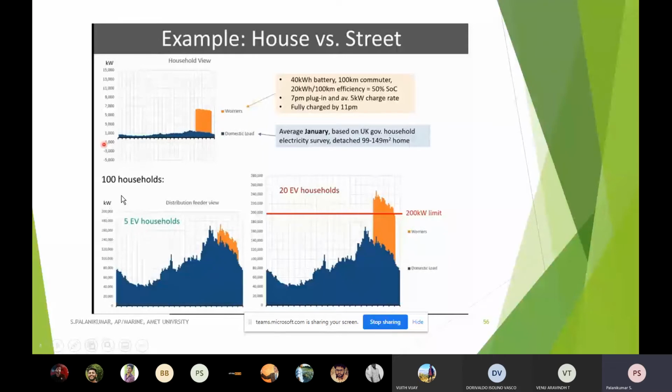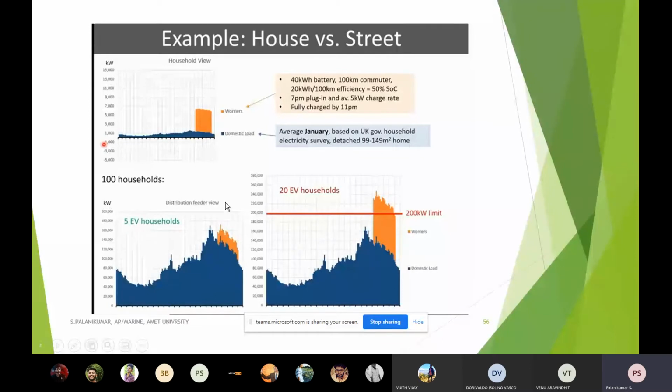If I take 100 households where only 5 are EV households, there also I can identify a peak demand. Beyond that, after certain hours, the peak demand falls because of the charging of these electrical vehicles, which leads to a very high power demand. This is the distribution feeder view. The other is the individual household view.